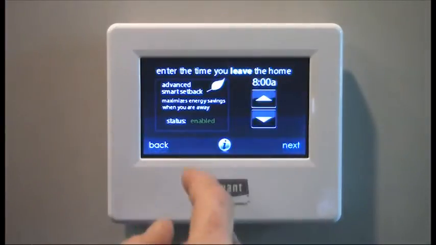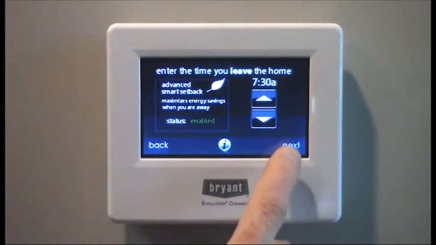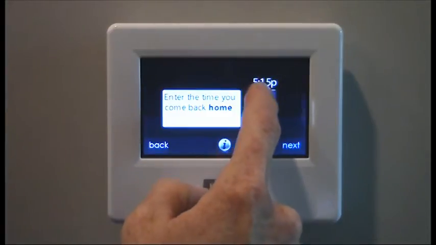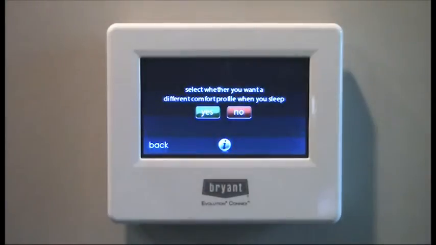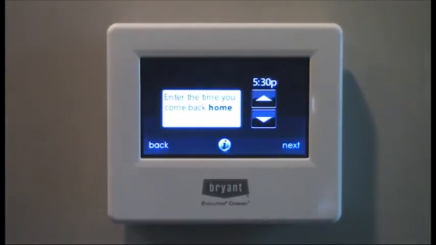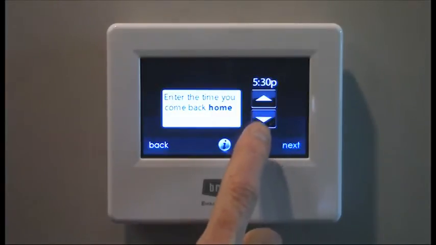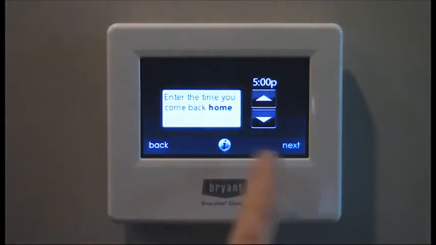And that would be, it'll take over the set point of away. So let's just say we're going to leave at 7:30. Have to be to work by 8. What time are we going to be home? We work until 5. We don't get home until 5:30. Or maybe you say, I want to go ahead and set that so that it's already at that cooling point by the time I get home. You can change that up.